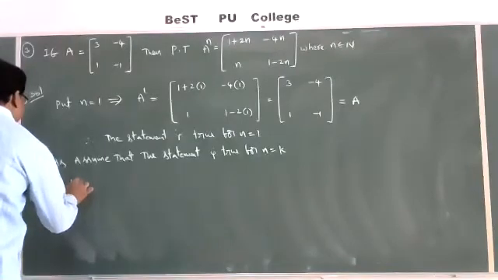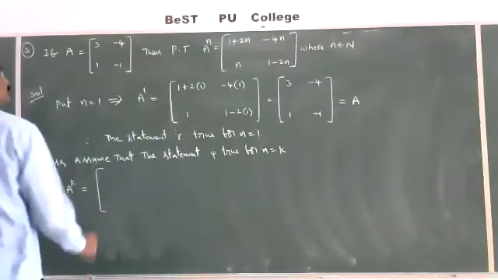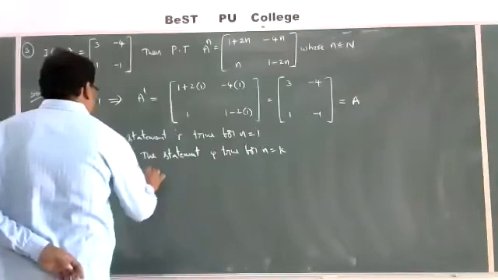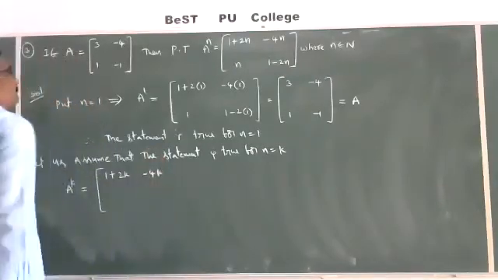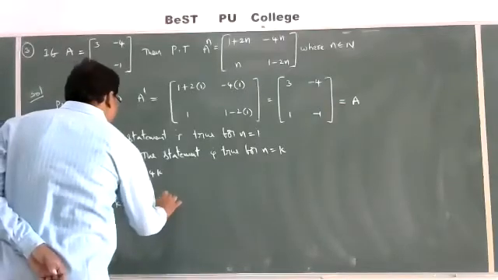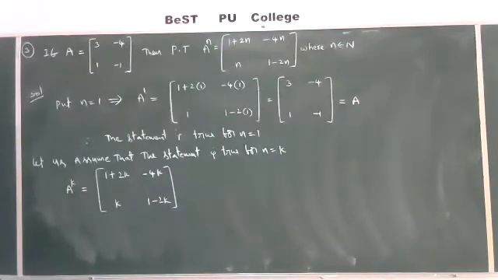That is, A power k is equal to the matrix [1 + 2k, -4k; k, 1 - 2k].